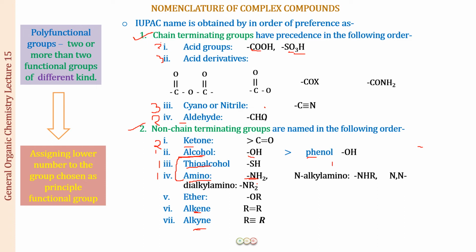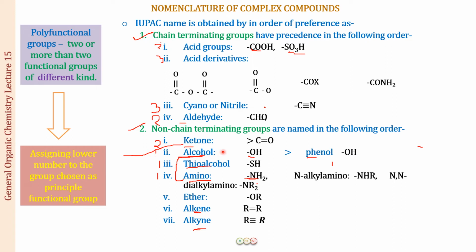Next we move on to the cyano or the nitrile group. So this is a carbon bonded to nitrogen by a triple bond. So carbon bonded to oxygen by 3 bonds is going to be more important to us than carbon bonded to nitrogen, which is lower in electronegativity. Then we move on to the bonds which are 2 in number. So first of all, we will be having aldehyde and then ketone. Alphabetically you can remember it, or this is a chain terminating group, this is a non-chain terminating group. Then we move on to those compounds where the carbon is forming one bond with the hetero atom.